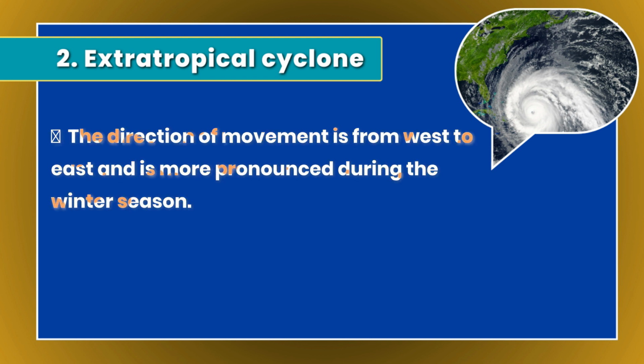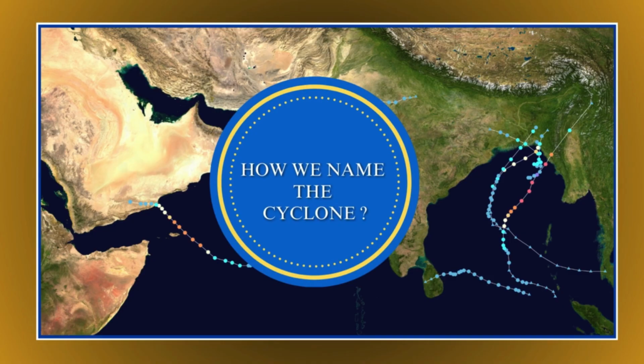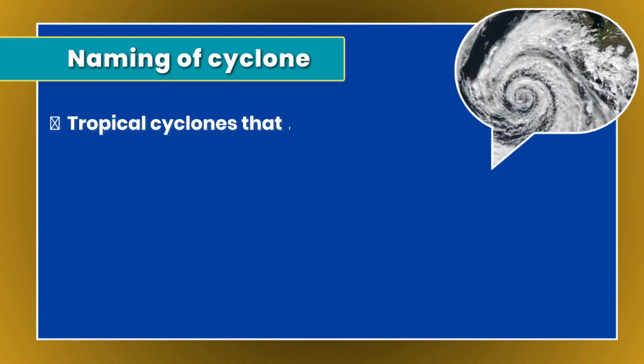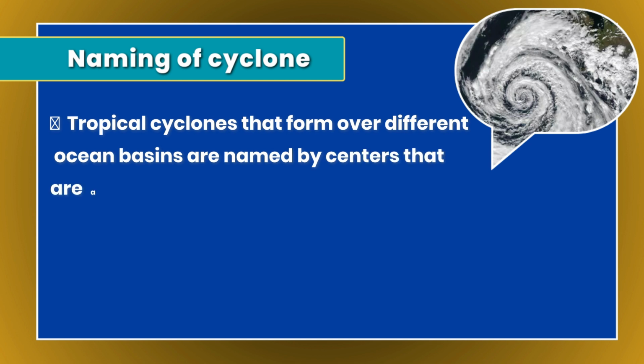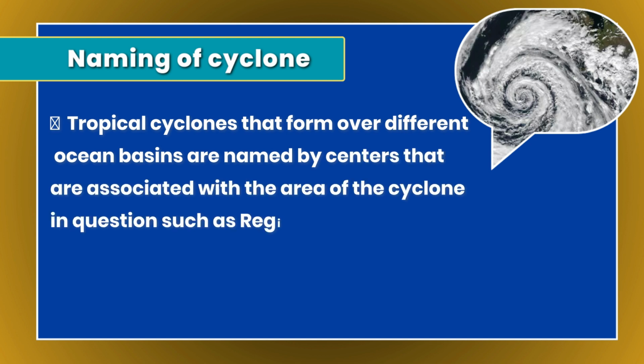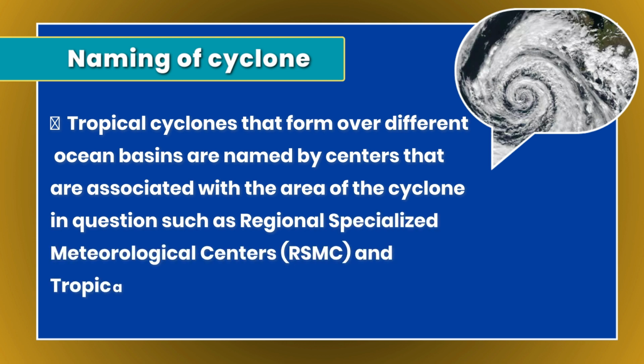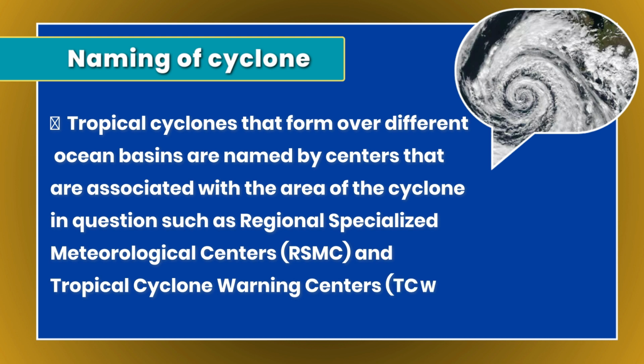Now it's time to know how we name the cyclone. So tropical cyclones that form over different ocean basins are named by centers that are associated with the area of the cyclone in question, such as Regional Specialized Meteorological Centers, that is RSMC, and Tropical Cyclone Warning Centers, that is TCWC.